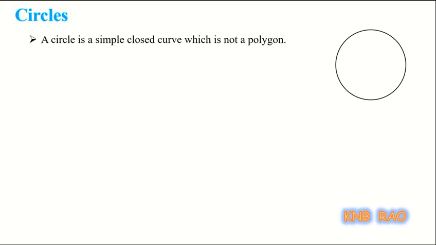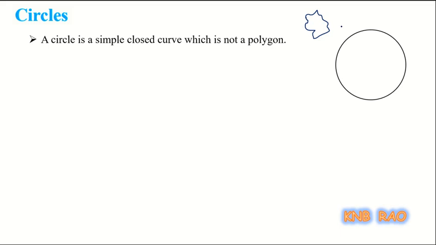which is not a polygon, obviously, but it has some more specialities. For example, this is also a simple closed curve but not a circle, and not a polygon either.